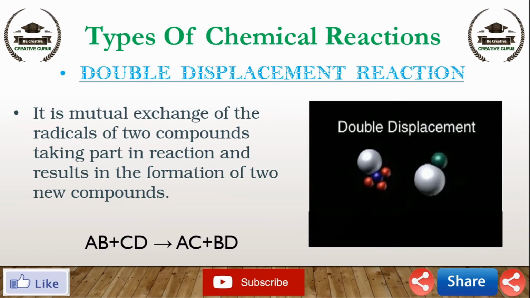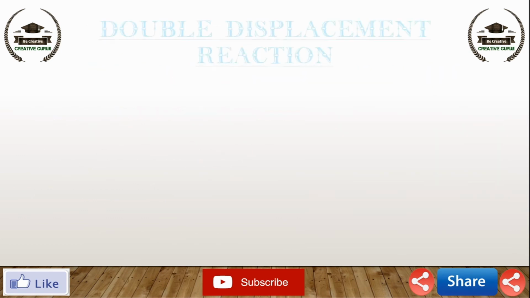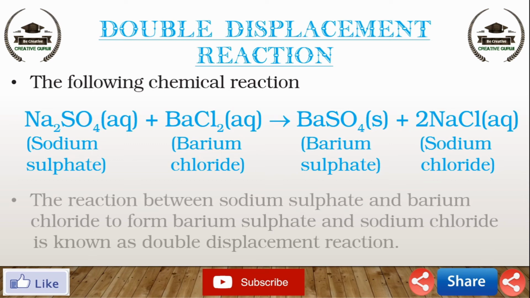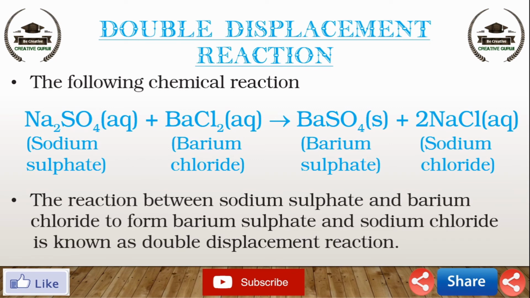The chemical reaction Na2SO4 plus BaCl2 gives BaSO4 plus 2NaCl. The reaction between sodium sulfate and barium chloride to form barium sulfate and sodium chloride is known as a double displacement reaction.